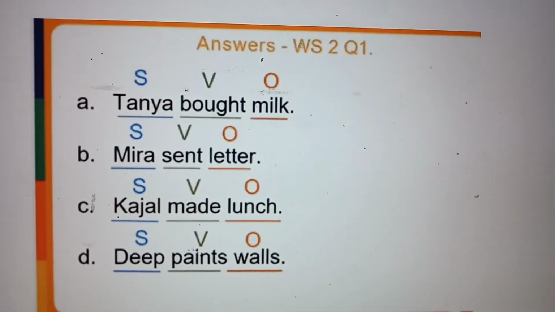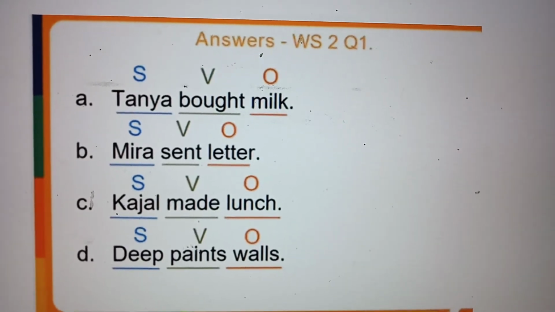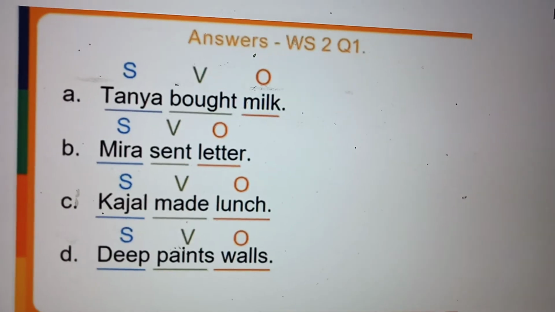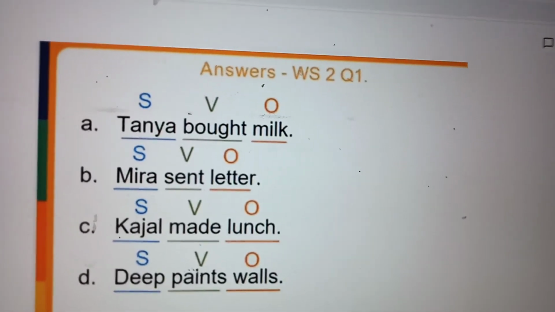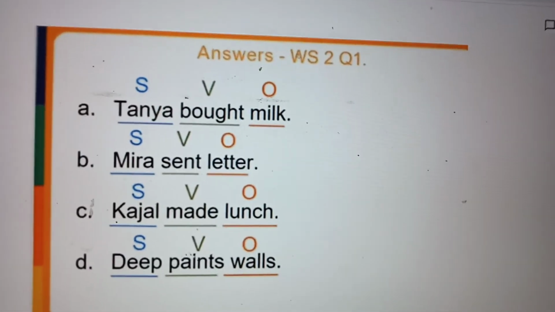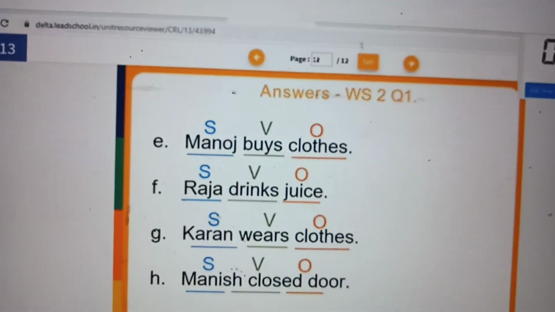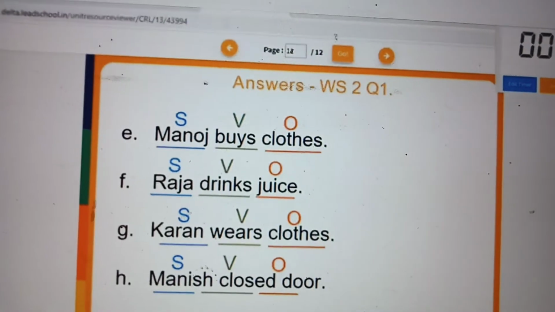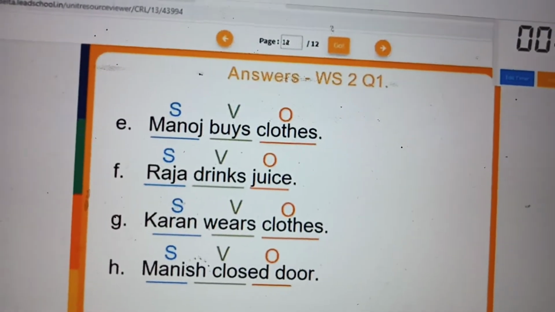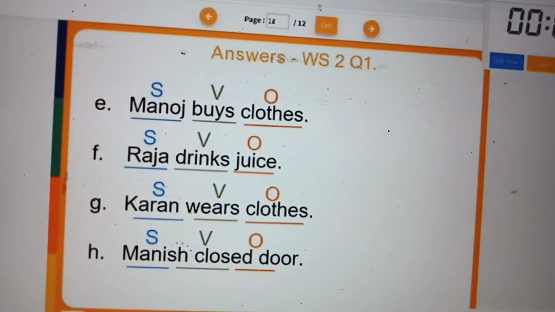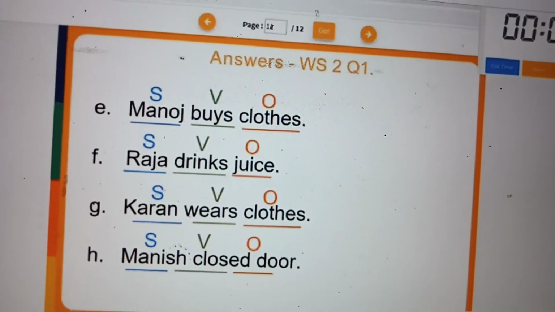Kajal made lunch. Kajal is a subject, made is a verb and lunch is the object. Deepa paints walls. Deepa is a subject, paints is the verb and walls is the object. Manoj buys clothes. Manoj is a subject, buys is the action, verb, clothes is the object. Raja drinks juice. Raja subject, drinks verb and juice object.